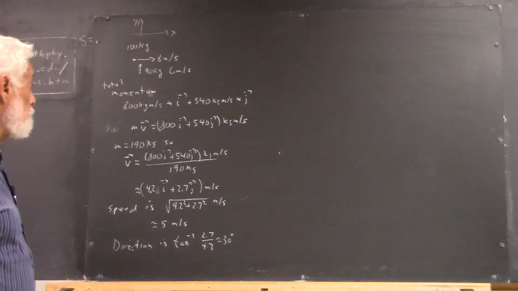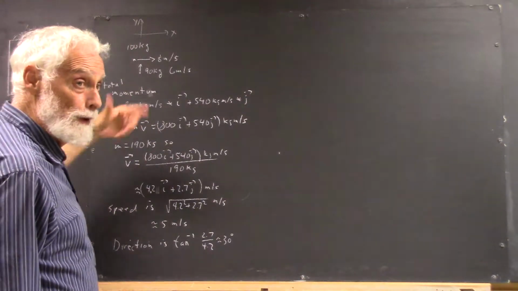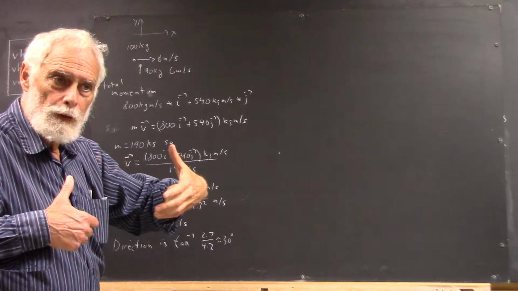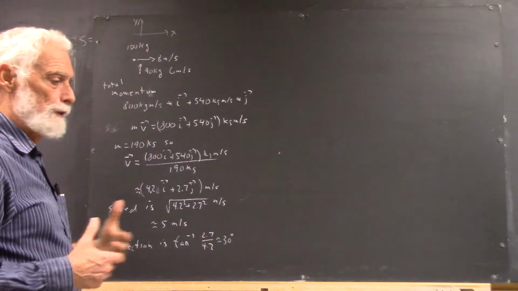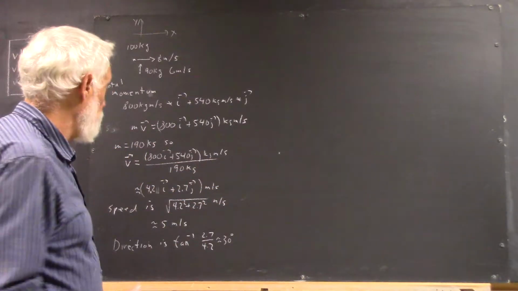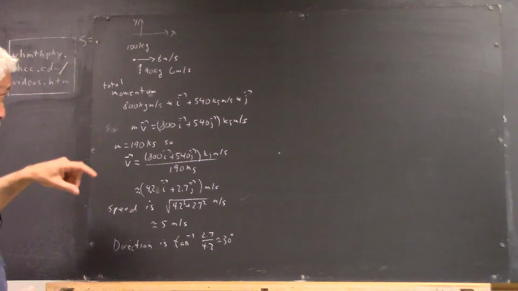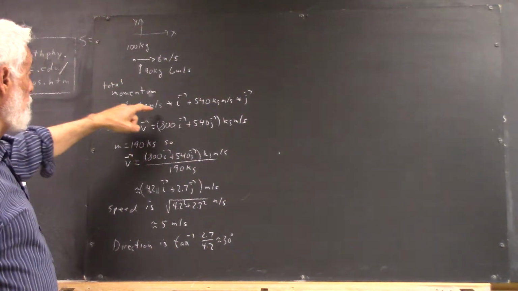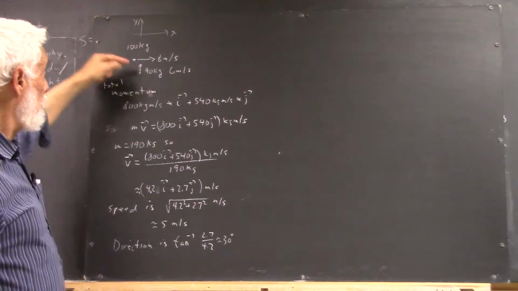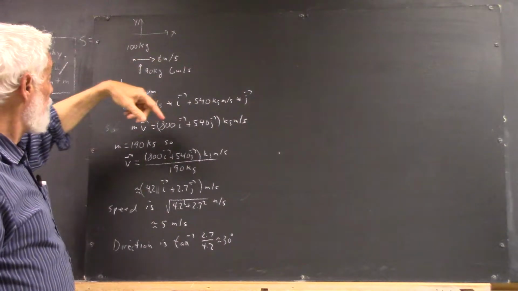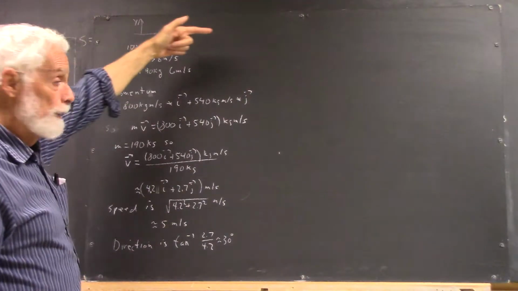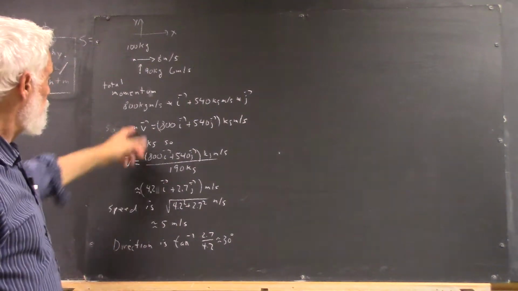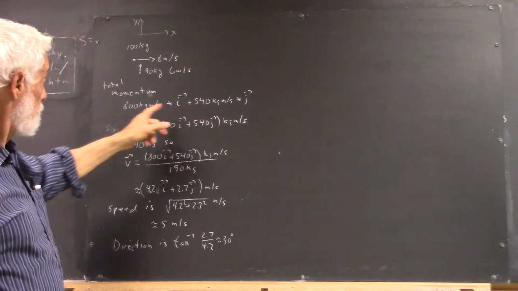Well, very simple. Their total momentum will be the same as it was before collision because they're in midair. There's no other force acting on them. Also, we assume they're not rotating in any way. So the total momentum will be the 800 kilogram meter per second momentum of the runner. Now we'll assume that the x direction is the direction of the runner's motion. So that'll be times the i vector.